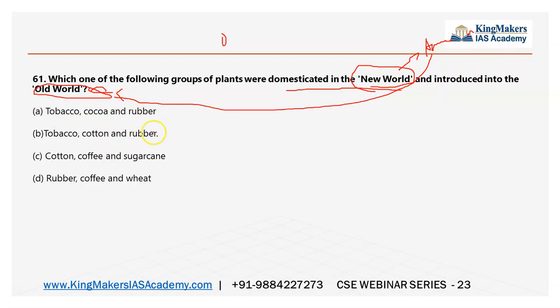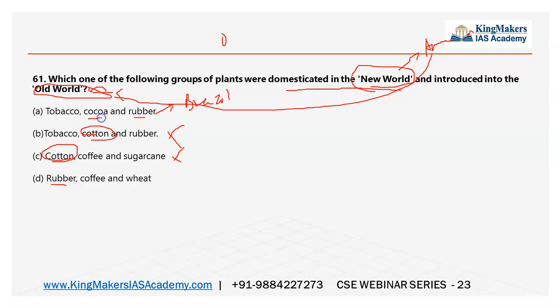Here, you can eliminate options. Cotton, you can eliminate, because cotton is already there in the Old World. This elimination will help you with the first and second options. I am confused whether rubber is an indigenous crop of India or not, but you remember rubber, Brazil.